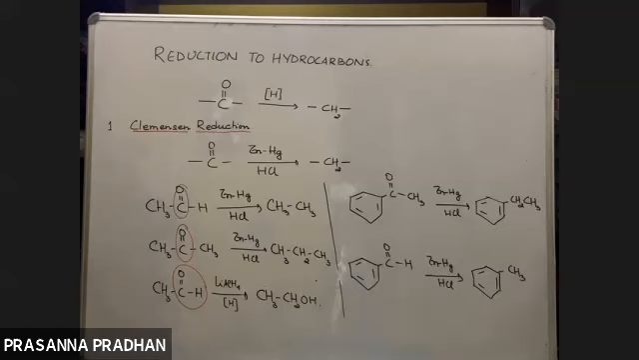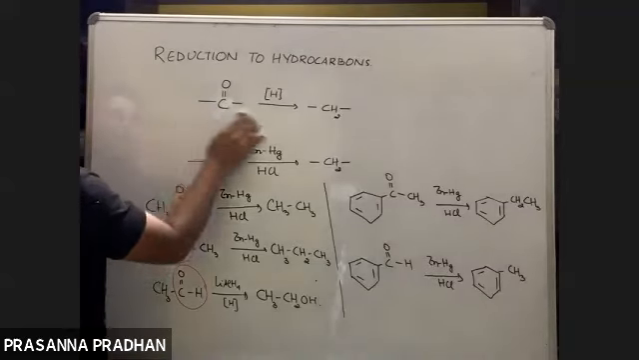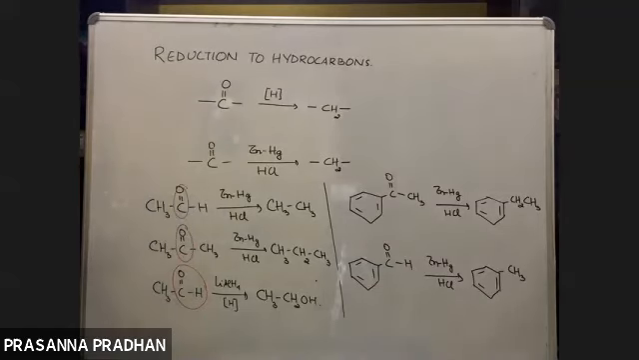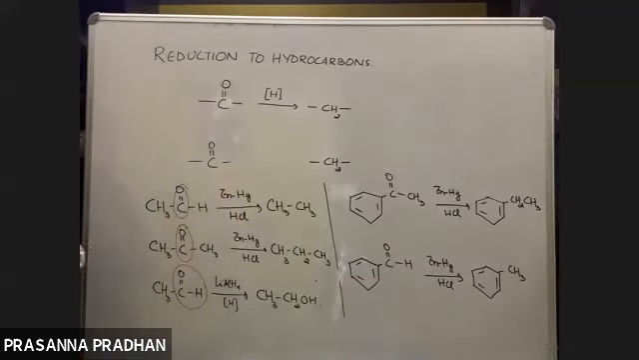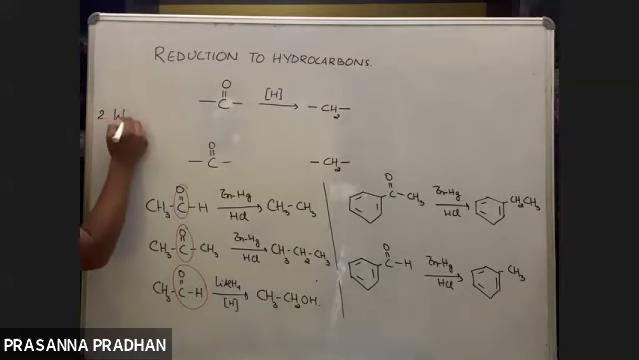So Clemmensen reduction is used to reduce the CO group to a CH2 group. It's known as the Clemmensen reduction. Normally it also comes in short notes. There is another reaction as well. Obviously here the reducing agent used is different. Number 2 is known as the Wolff-Kishner.